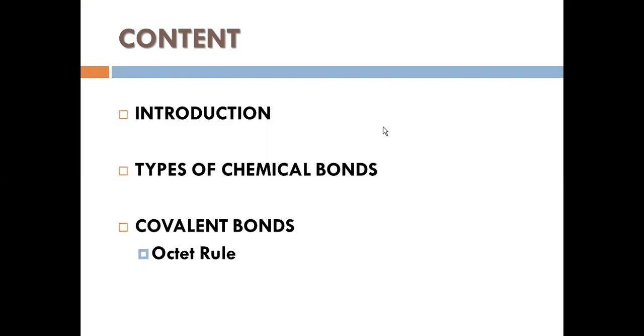Under covalent bonds, there is the octet rule, maybe you have studied it in your O-level. How this octet rule influences your structure and how the bonding is made, this is what we are going to study under unit 2.